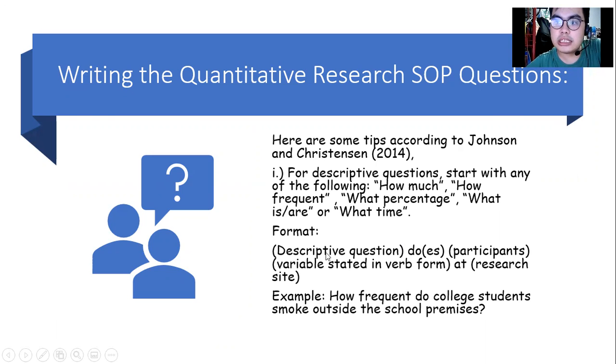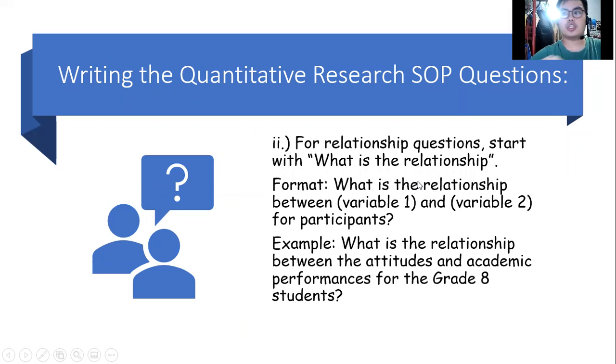So what is the descriptive question? How frequent. Who are the participants? The college students. What is the variable stated in verb form? Smoking. What is the research site? Outside the school premises.